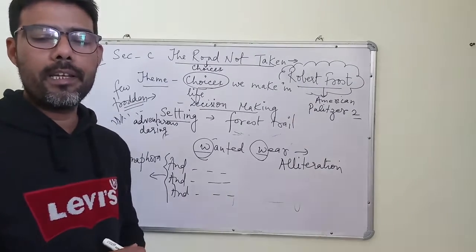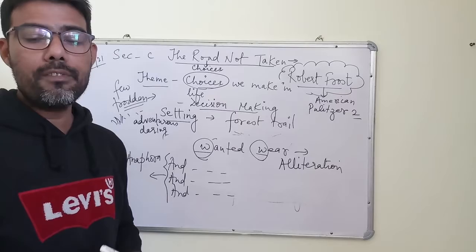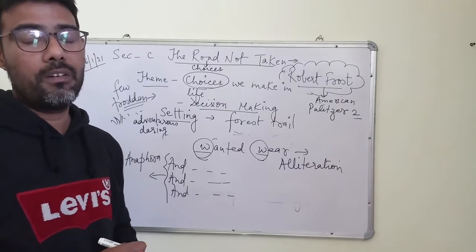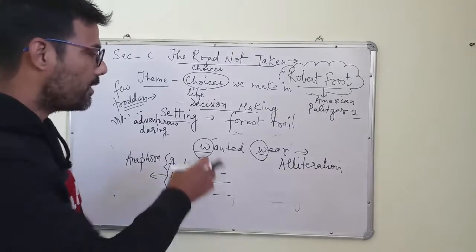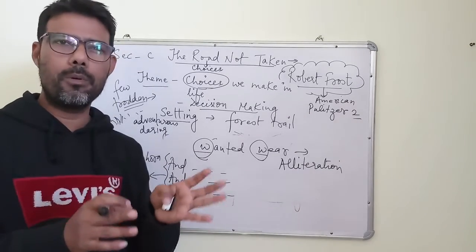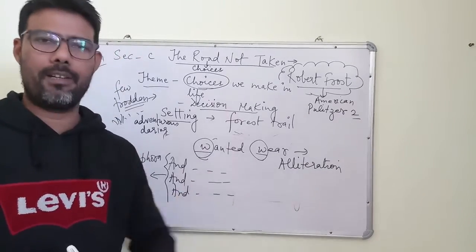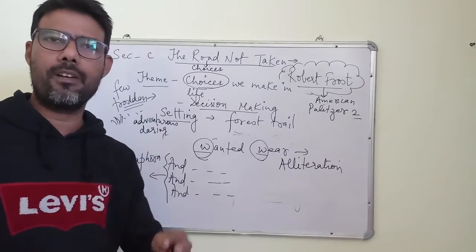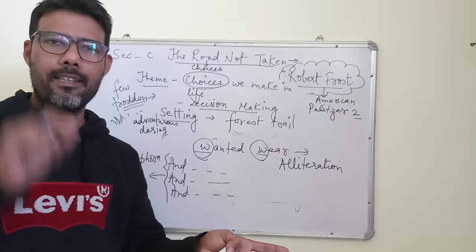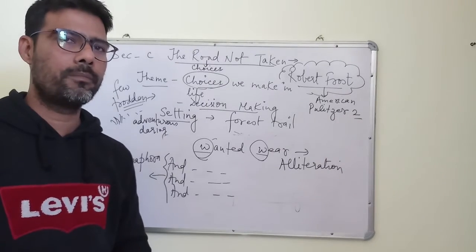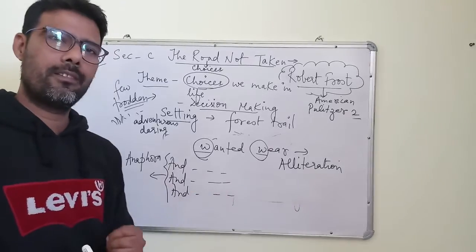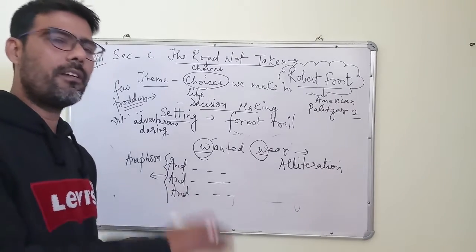And both that morning equally lay in leaves, no step had trodden black. Oh, I kept the first one for another day. So what he says is that one road was more traveled, many people had trodden, many people had walked. So what I did, I kept it for another day. Now children, there an exclamation mark has been used because he actually wants to taste both. So what he has done, he has kept it for another day.